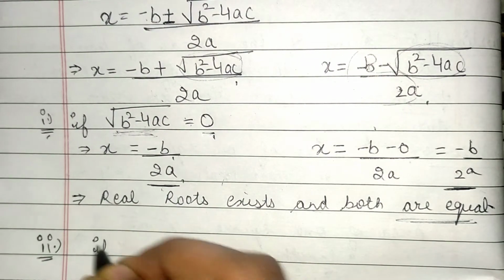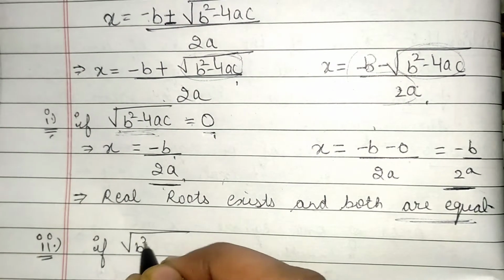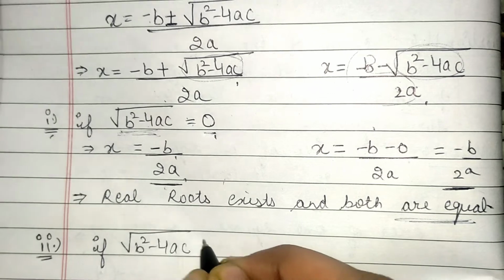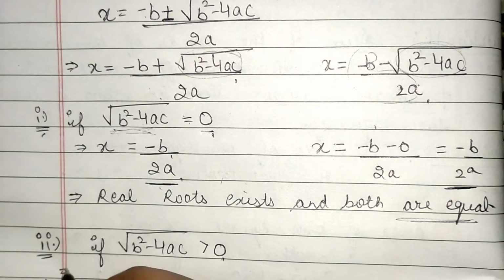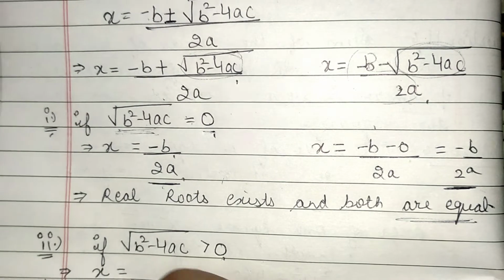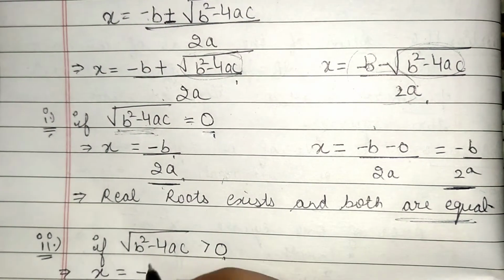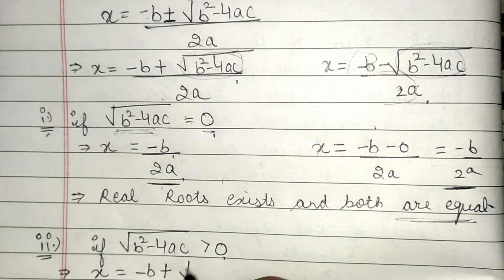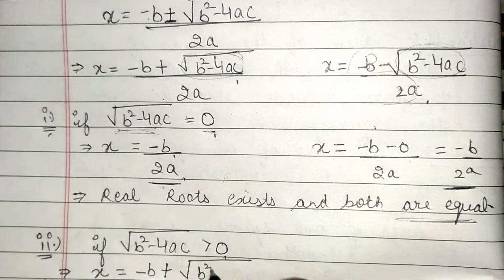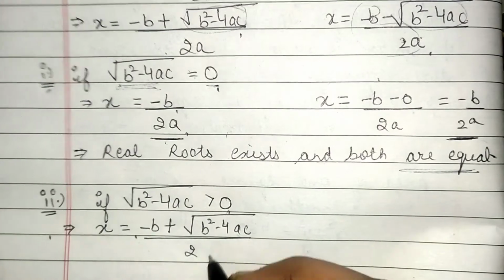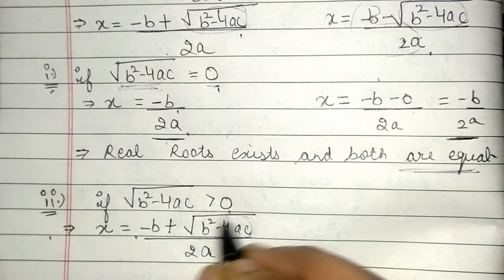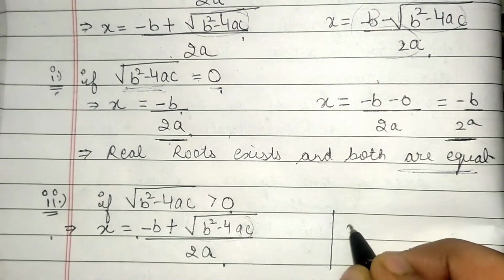Then coming to the next part, if b² - 4ac is greater than 0, then what will happen? Then -b + √(b² - 4ac) divided by 2a, the statement will remain as it is because we do not know the value of this.